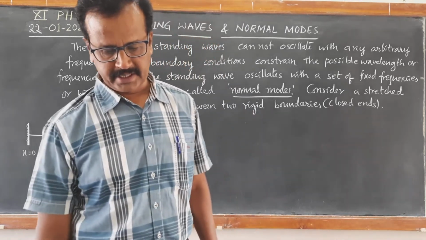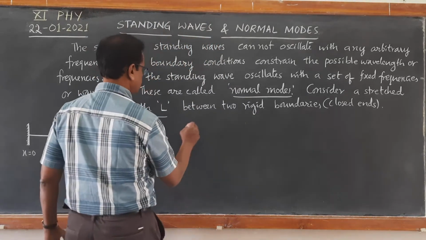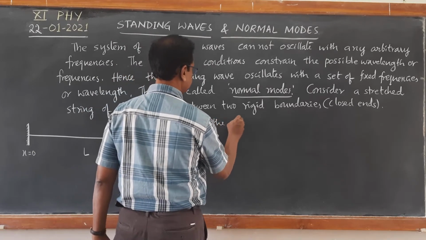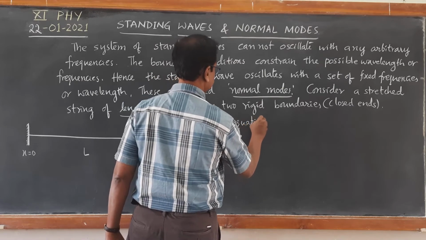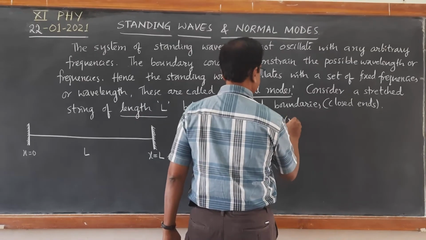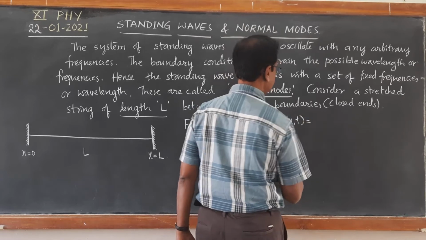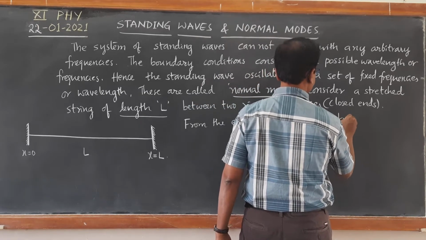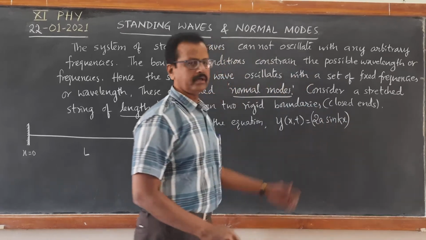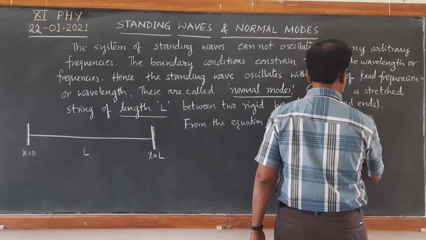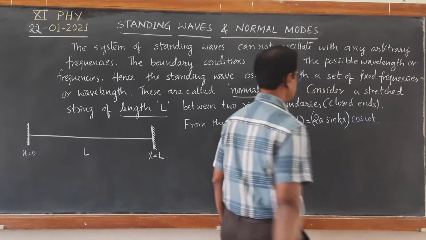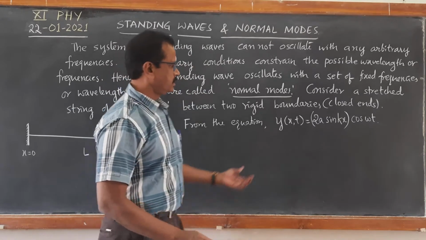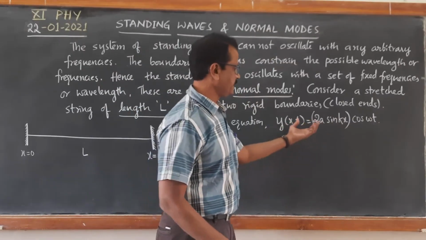First, from the equation y(x,t) equal to 2a sin kx into cos omega t, which is what we got yesterday. From this equation, 2a sin kx represents the amplitude.